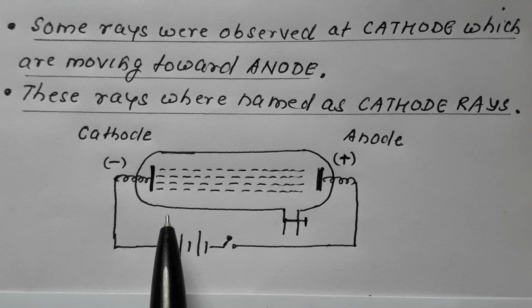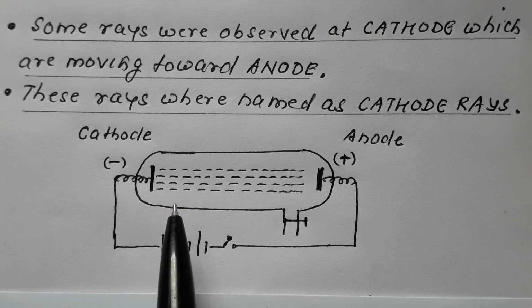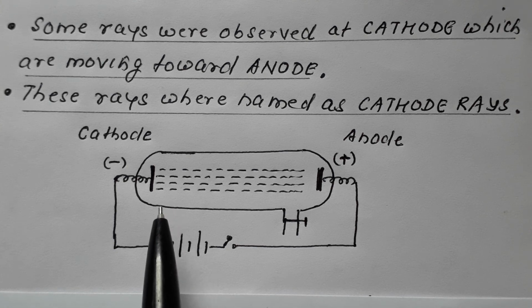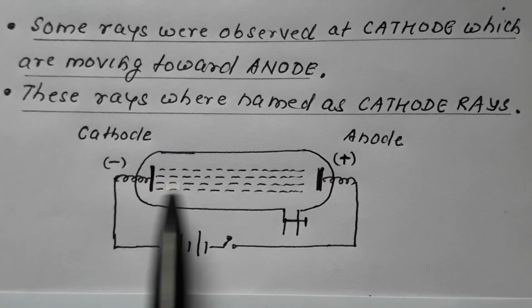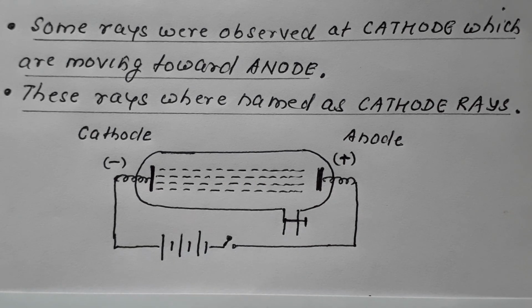So the atom was indivisible, this is what we believed. We did not know that atom can be further divided. Based on the discharge tube experiment, by chance we came to know that atom is a divisible particle. It is made up of smaller fundamental particles, which are electrons, and the discovery of electron is based on this discharge tube experiment. So remember, these cathode rays are a beam of electrons.